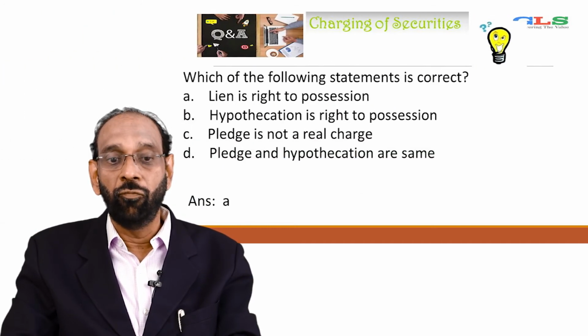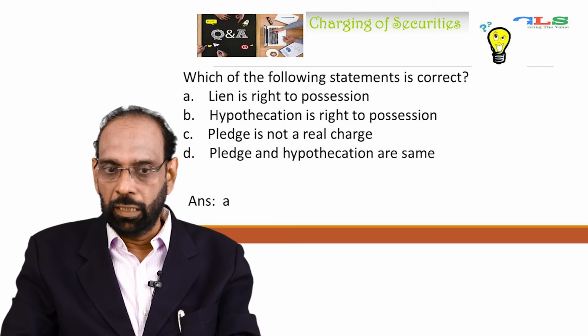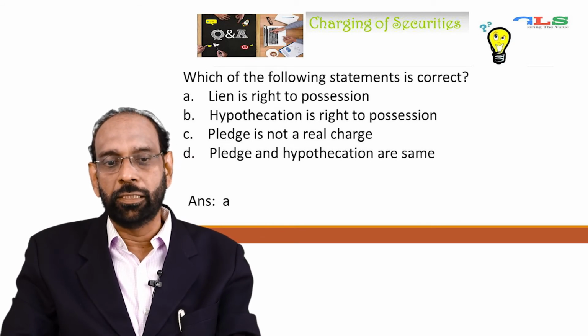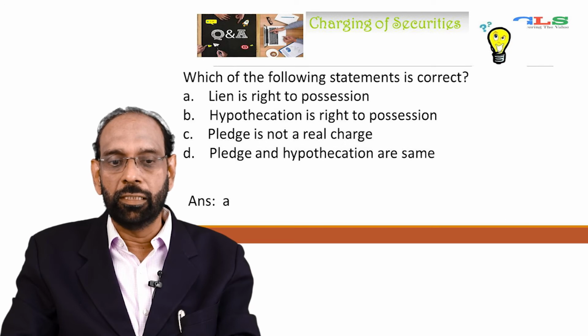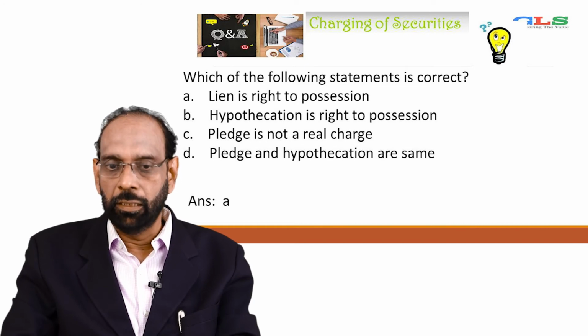Next question, which of the following statements is correct? Lien is right to possession, hypothecation is right to possession, pledge is not a real charge, pledge and hypothecation are same. Answer is A, lien is right of possession. Look at some of the questions. It is coming in different languages. You need to understand the concept very well.